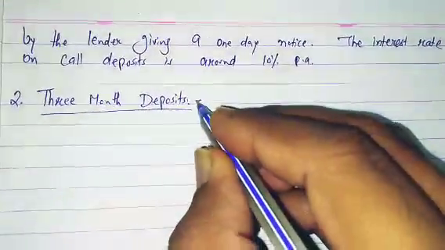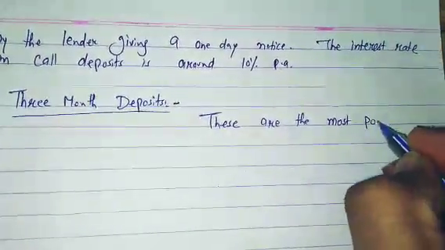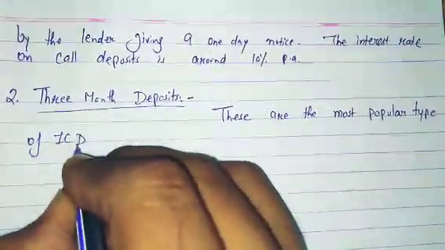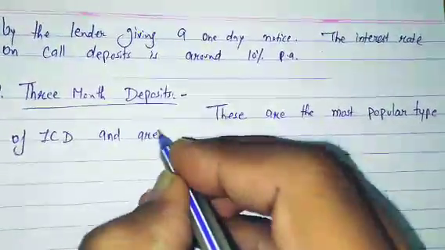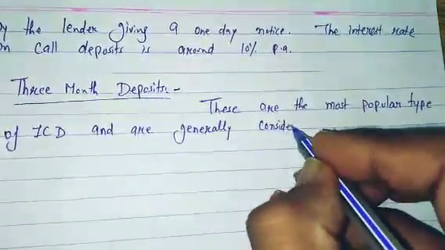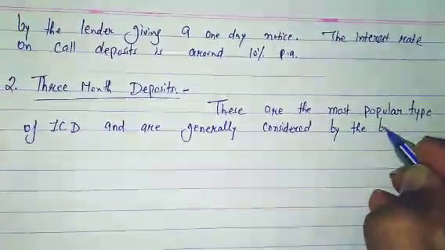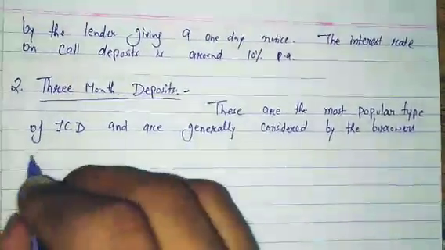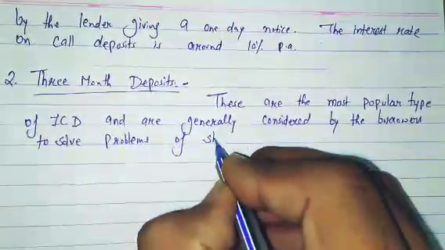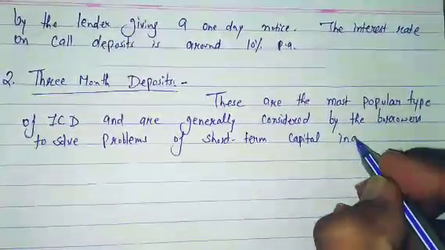So here you can write: these are the most popular type of ICD and are generally considered by the borrowers to solve problems of short-term capital inadequacy.